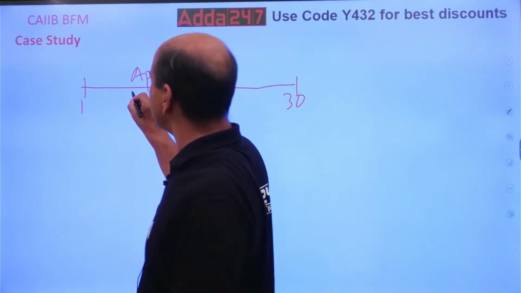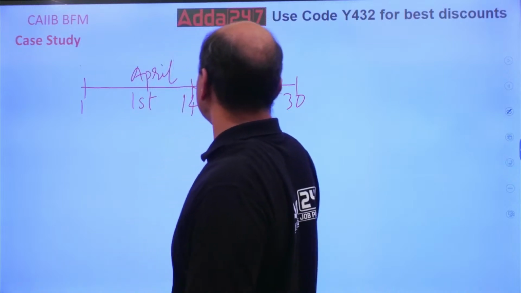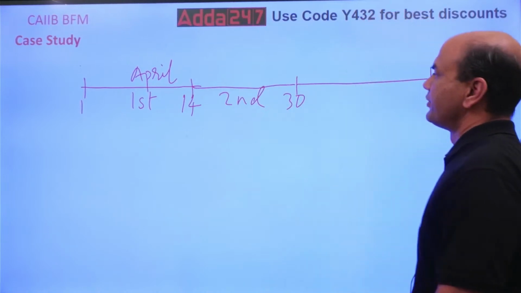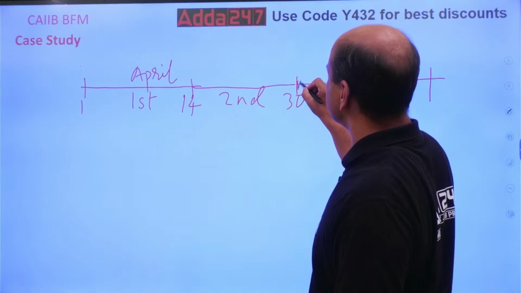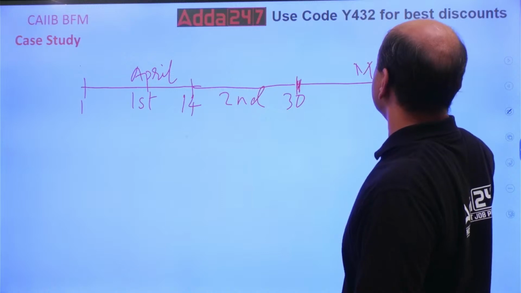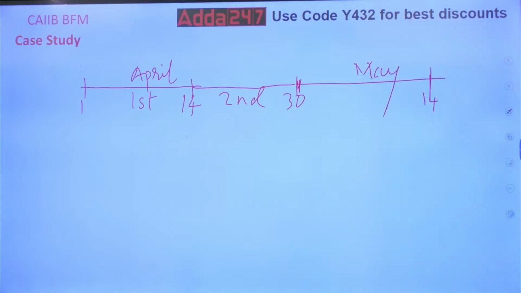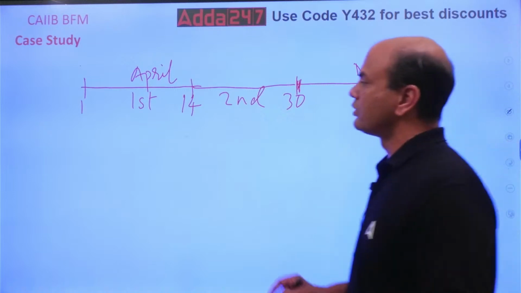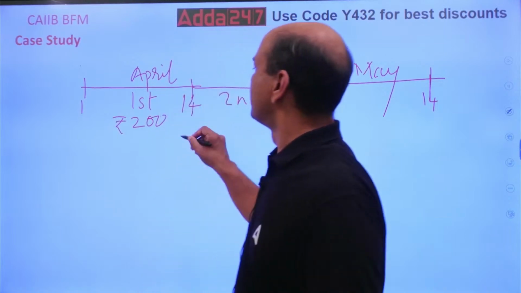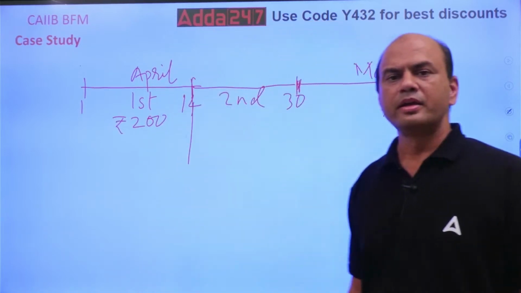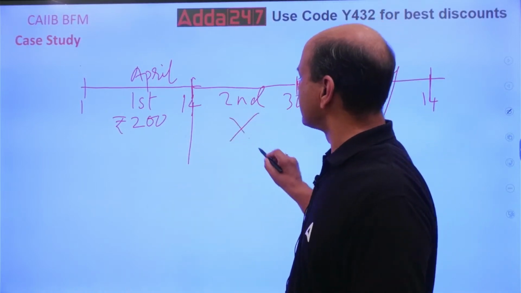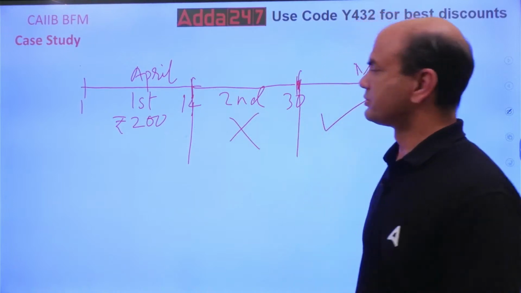This is the first fortnight, this is the second fortnight, and now from here May will start. From the next day to the 14th again, May will start. Now look at this point. If my NDTL over here is 200 rupees in this first fortnight, then 5% on this 200 is to be maintained not in the second fortnight but in the third fortnight.